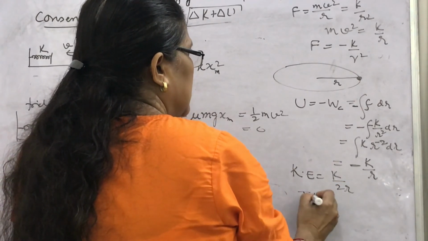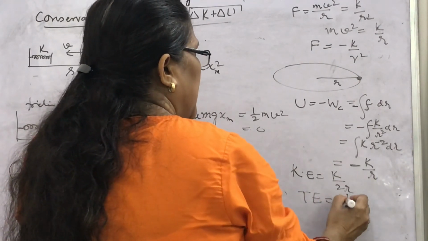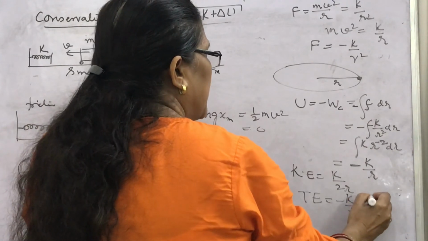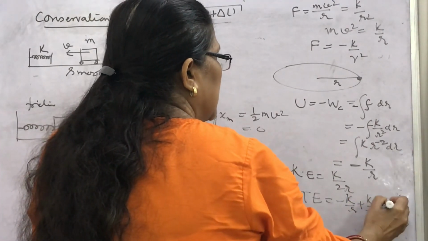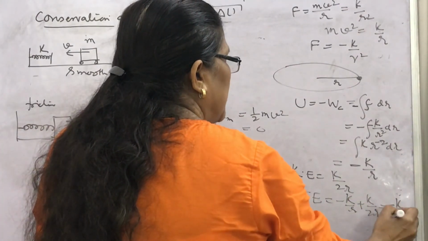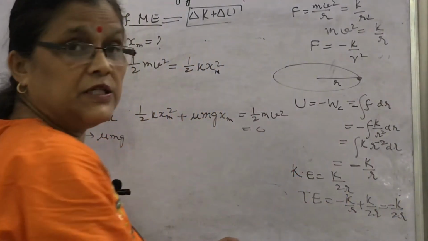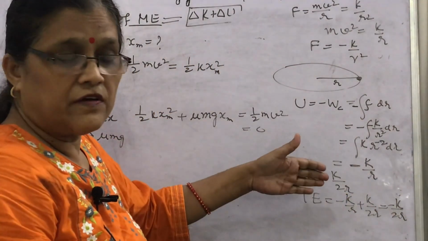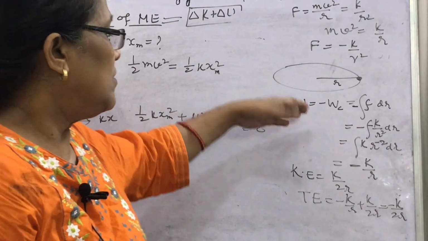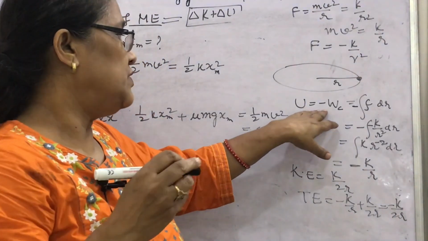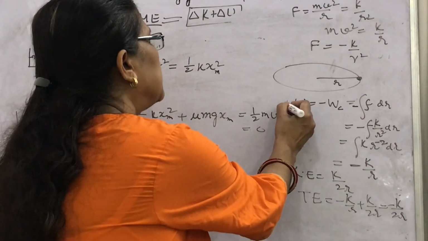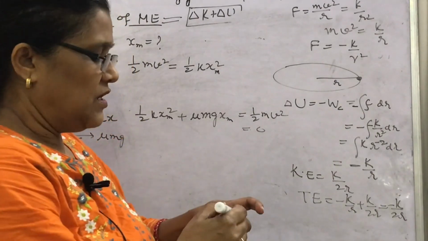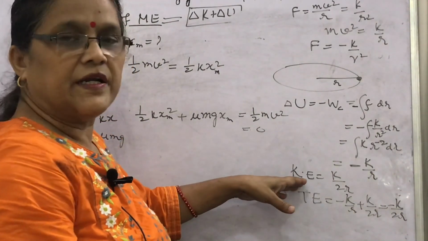Therefore, total energy, what will you get? Minus k by r plus k by 2r, that is minus k by 2r. So in this way, you solve the question using the change of potential energy, as this is the expression for potential energy, and this is the kinetic energy.